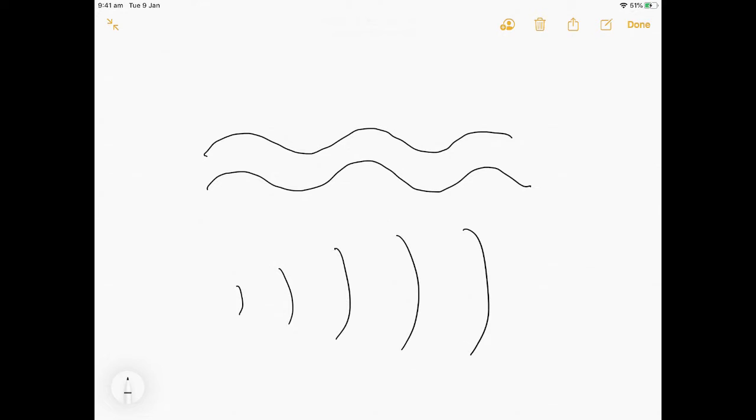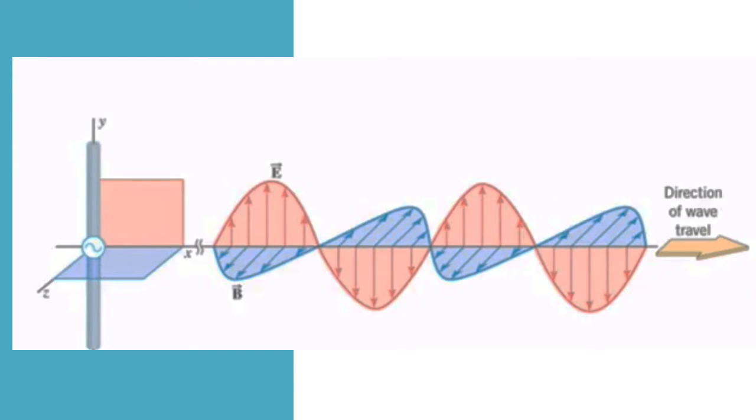Vibration of water forms water waves, and the vibration of air forms sound waves. Also, mechanical waves cannot travel through vacuum. Changing electric and magnetic fields form electromagnetic waves. Electromagnetic waves can travel without a medium, which means they can go through vacuum.